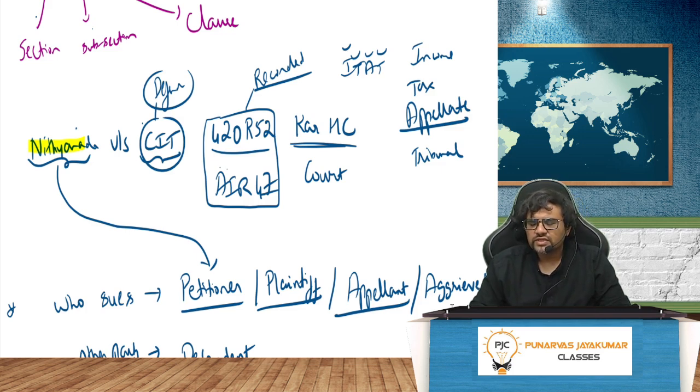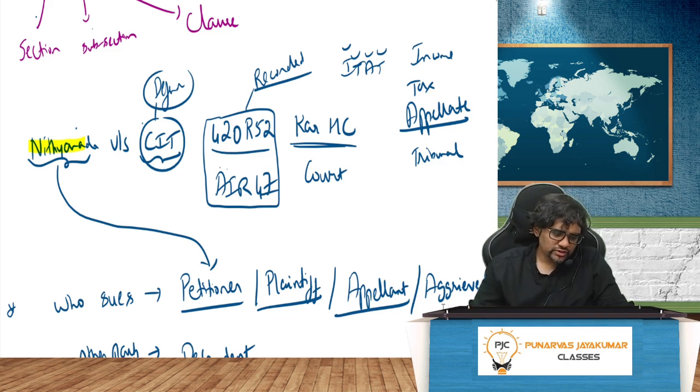And then the last one is, where is it pending? Where is the case happening? KRHC is Karnataka High Court. It can be Supreme Court. It can be ITAT, Income Tax Appellate Tribunal, or within bracket they will mention Commissioner of Income Tax Appeals, whatever. That is where it is happening. If it is Appellate Tribunal, it will be ITAT, like that. So this is the citation, how to read the citation.